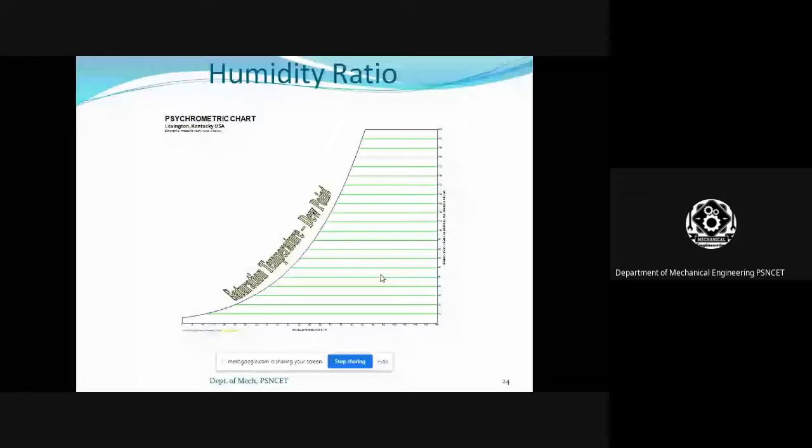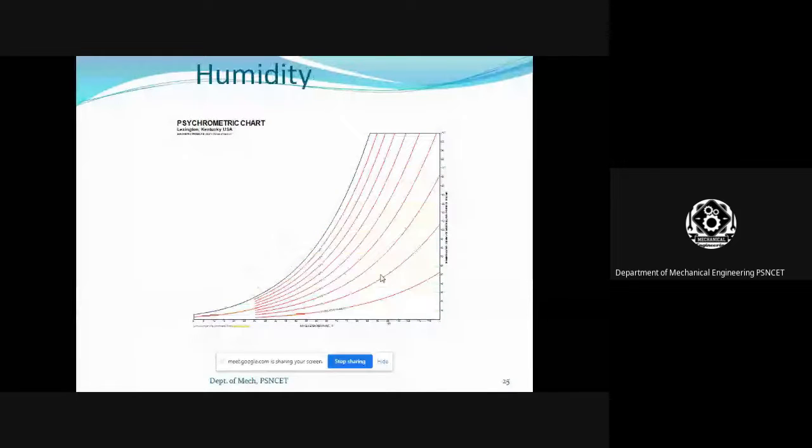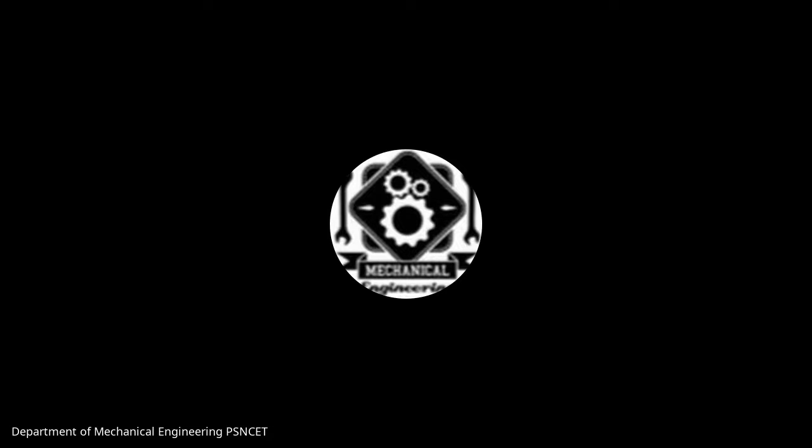Now the relative humidity line. The relative humidity line is the reddish orange curved line, having the relative humidity percentage marked. So first of all, we want to know which line indicates which property. That is most important. Now you see the inclined black line, right? That is called constant specific volume.